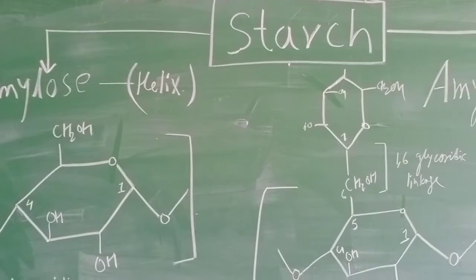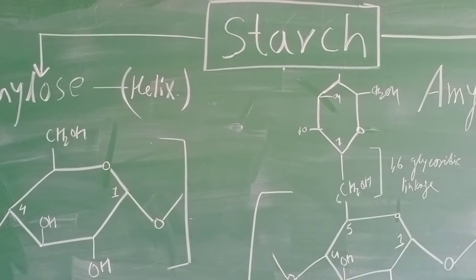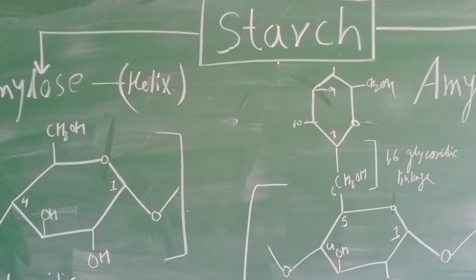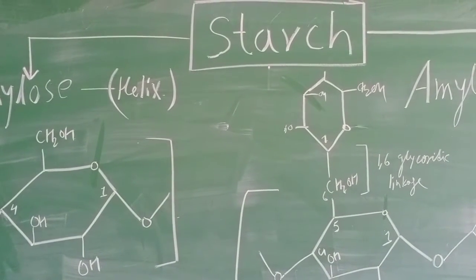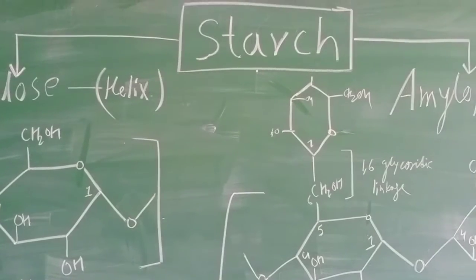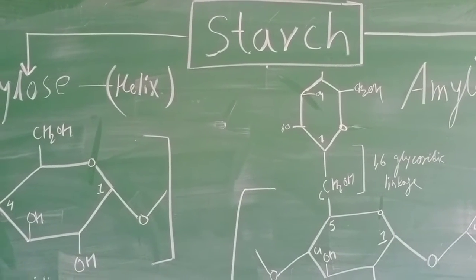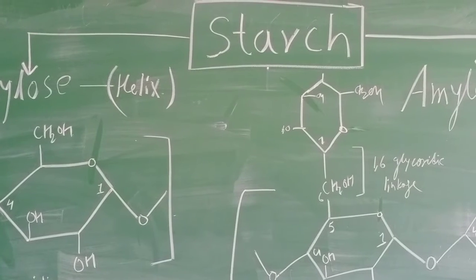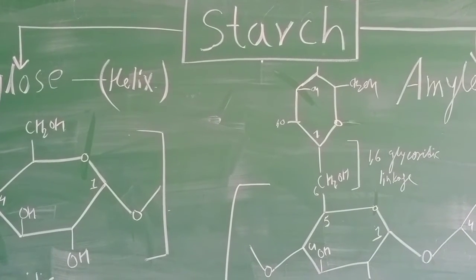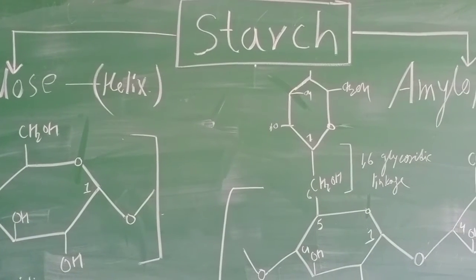So, as you know, starch is nothing but a polysaccharide. And if I am to be very specific to the topic, starch is a homopolysaccharide.